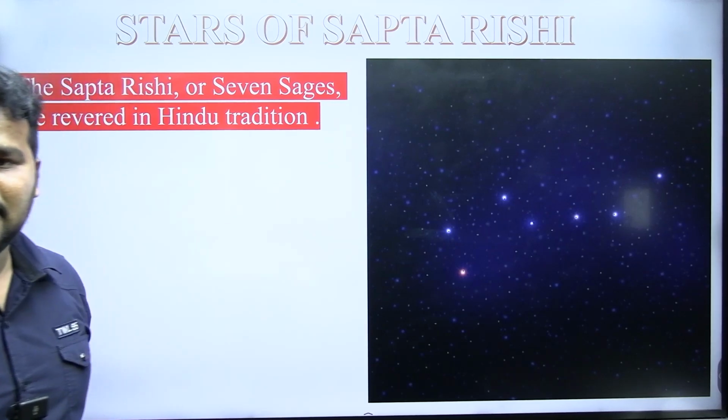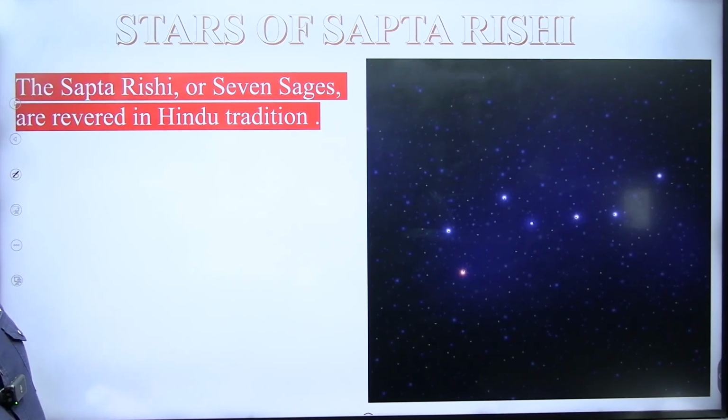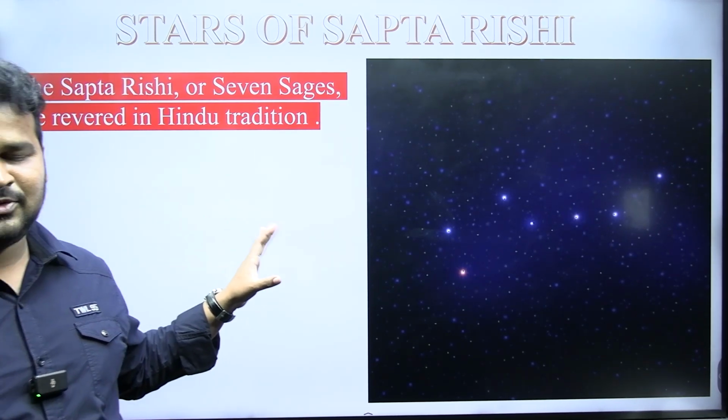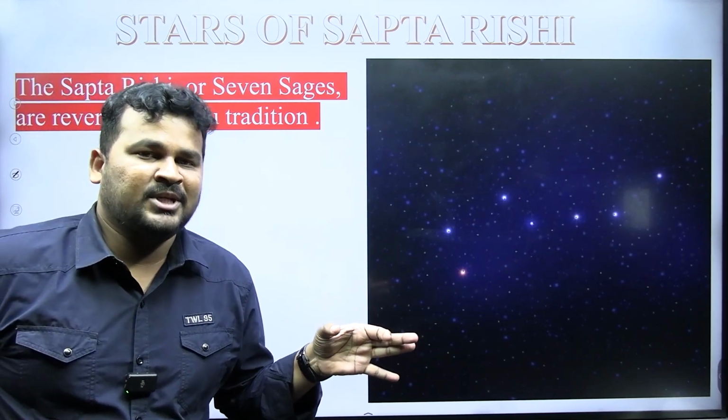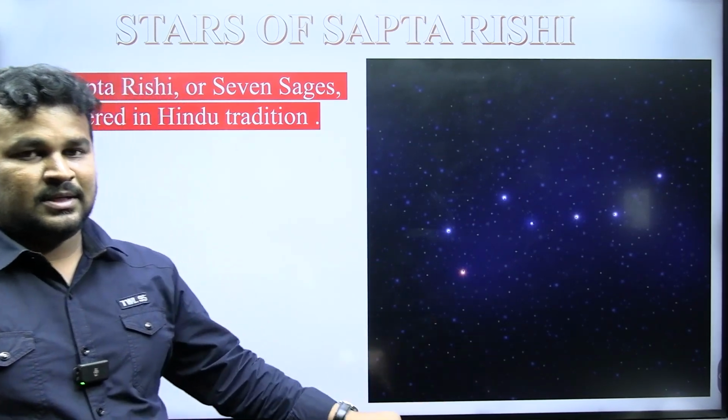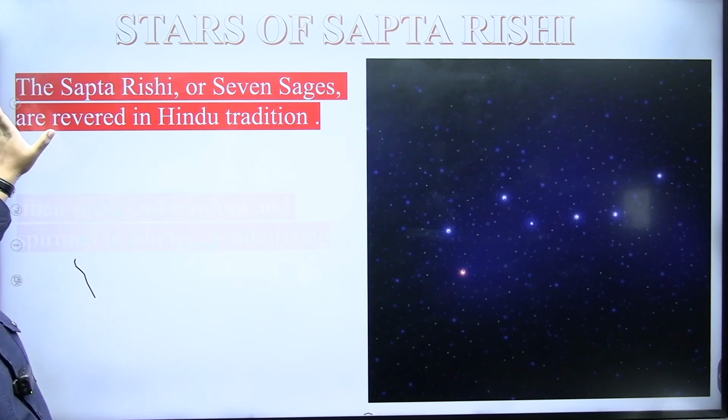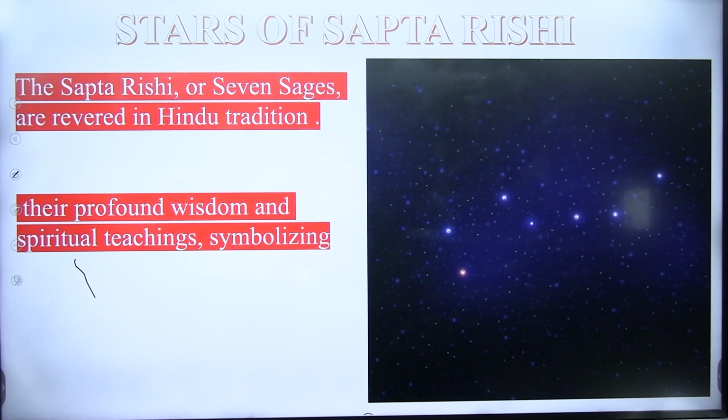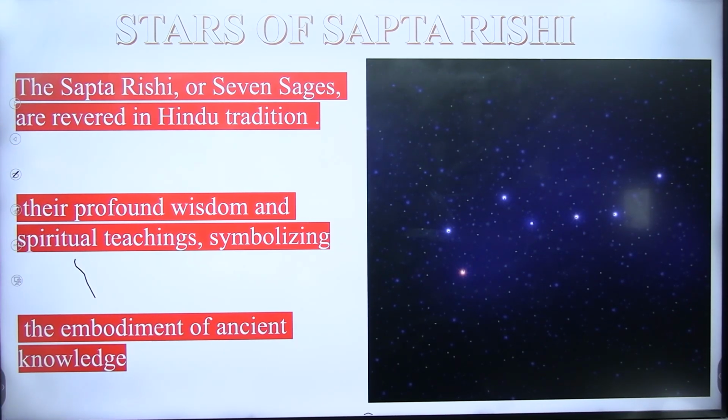So totally there are 7 stars. That's why Sapta means 7. Sapta Rishi, 7 sages. They are the symbols of wisdom and spiritual teaching.